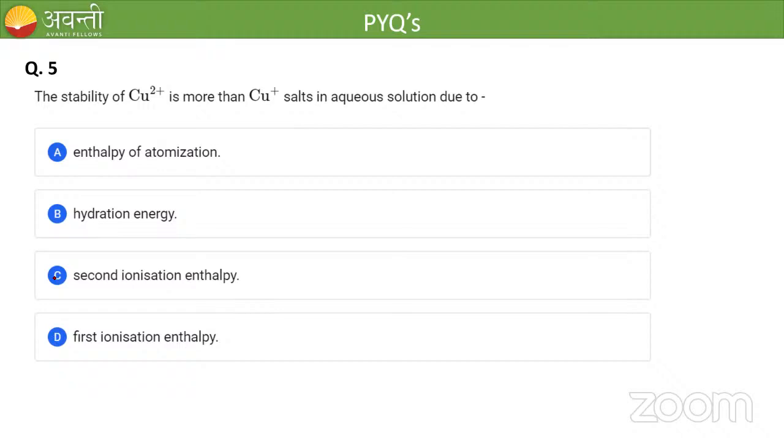What is the correct answer, my dear students? So here copper 2 plus is more stable than copper plus due to more negative hydration energy.